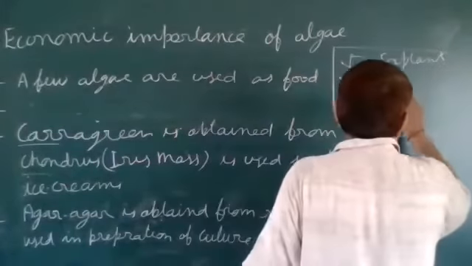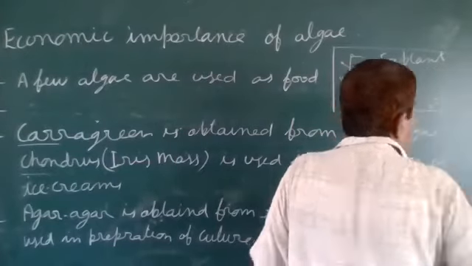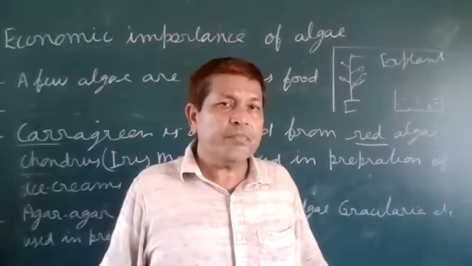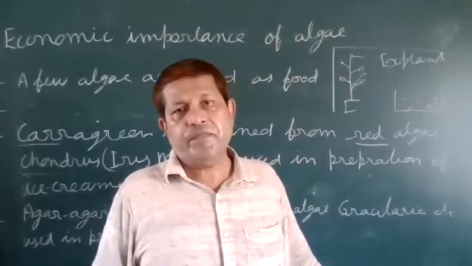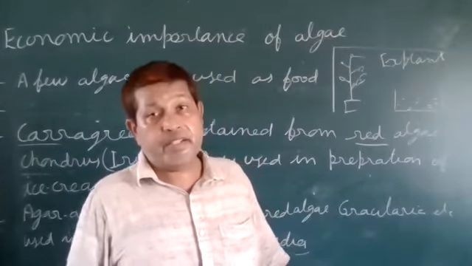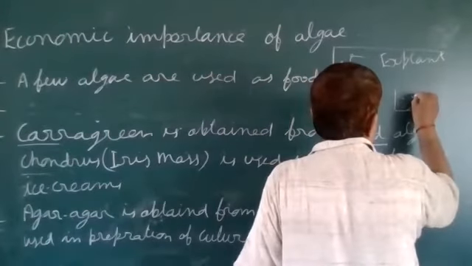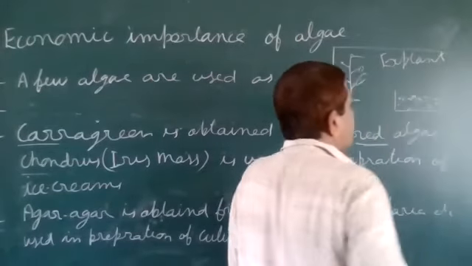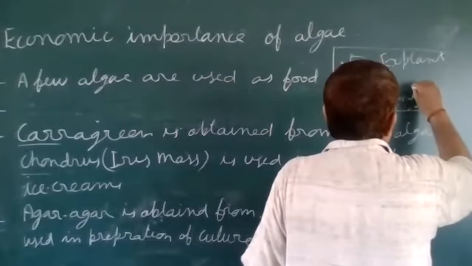We take a petri dish, and in this petri dish we keep the culture media. In this culture media, we add all the nutrients which support the growth of the plant. We keep this explant in the culture media, and after some time it will develop into a new plant.